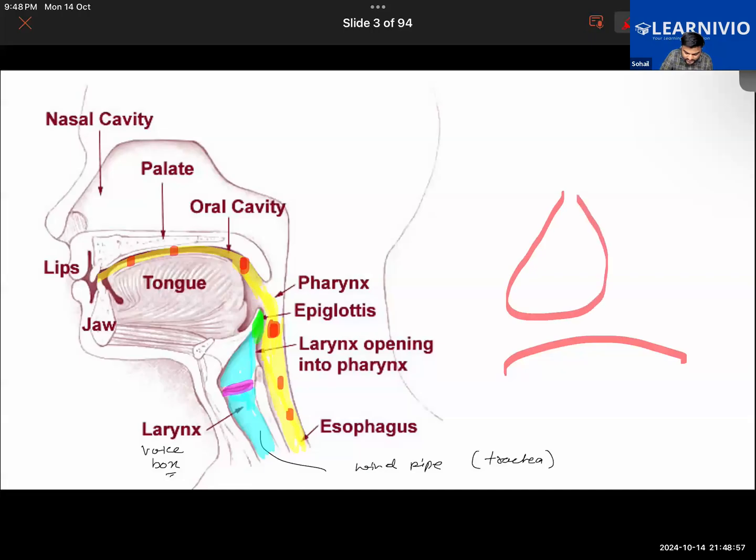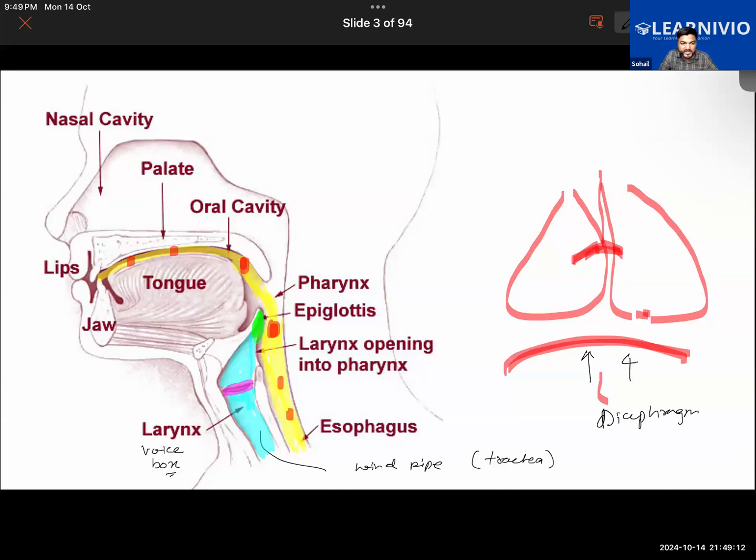Here are our lungs. For example, this is the lungs. So this is the diaphragm, and the diaphragm will be contracting upward. When the diaphragm gets irritated, it contracts upward, and it leads to hiccups.